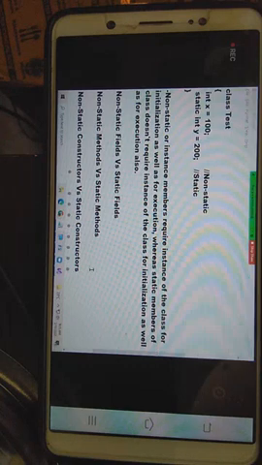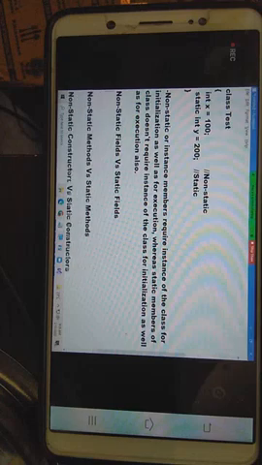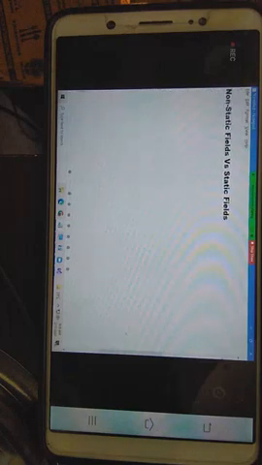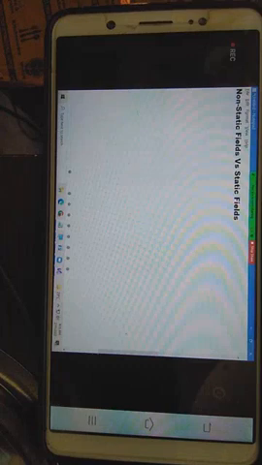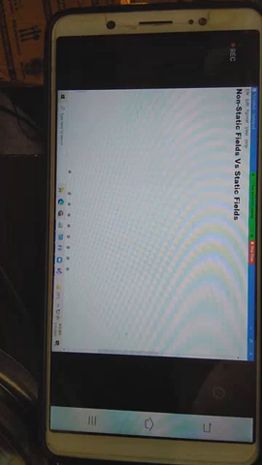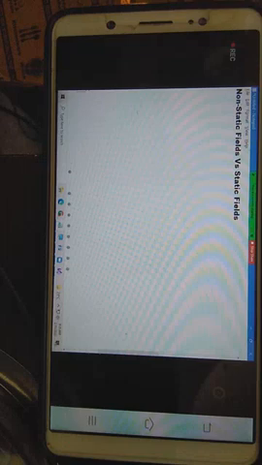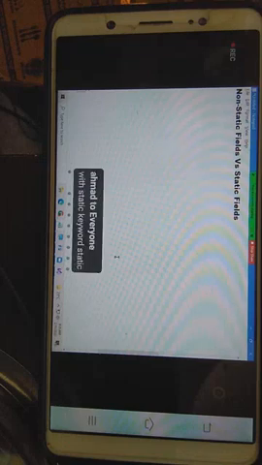Guys, the first thing we require to understand here is what fields are static and what fields are non-static. Just now I said every field is by default non-static only. If you want to make it static, you require to prefix the static keyword before it.